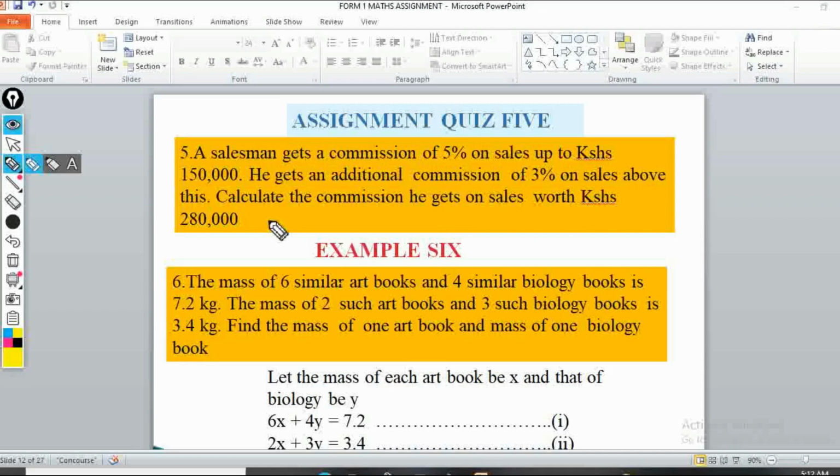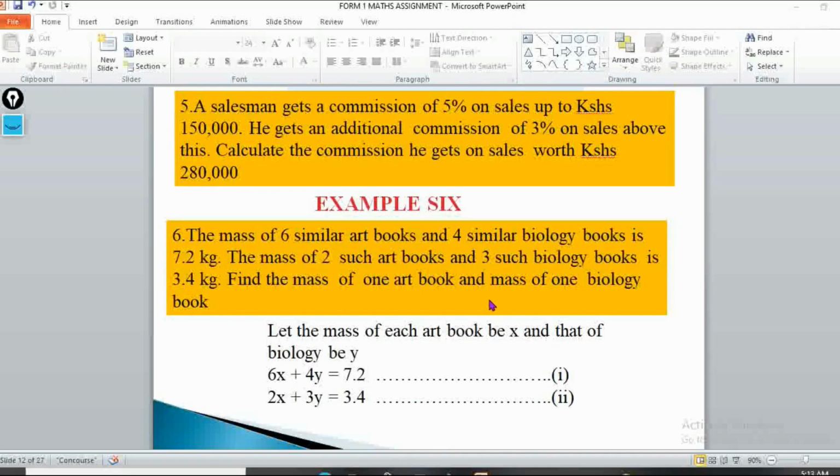So let's look at example 6. Let's move to example 6. The mass of 6 similar art books and 4 similar biology books is 7.2 kilograms. The mass of 2 such art books and 3 such biology books is 3.4 kilograms. Find the mass of 1 art book and the mass of 1 biology book.